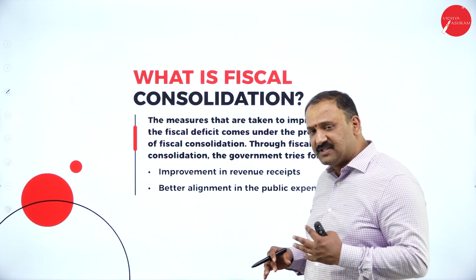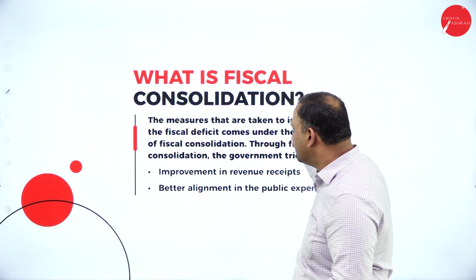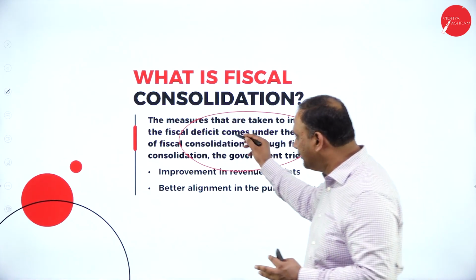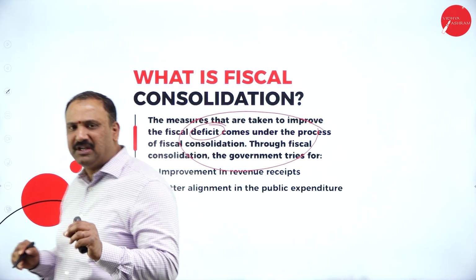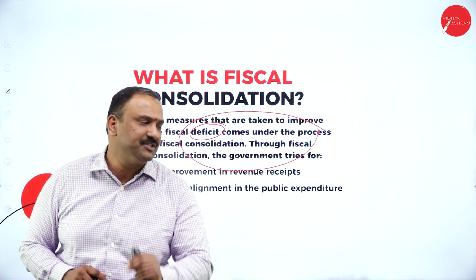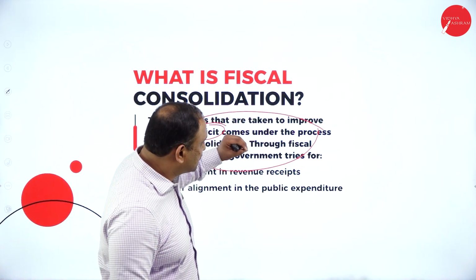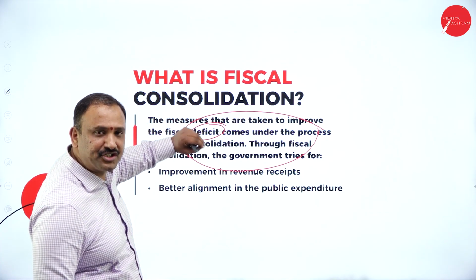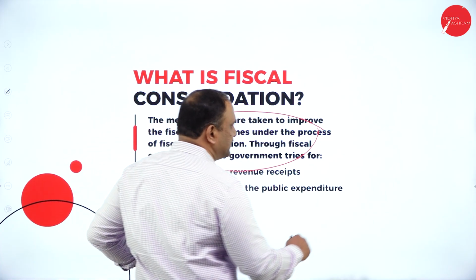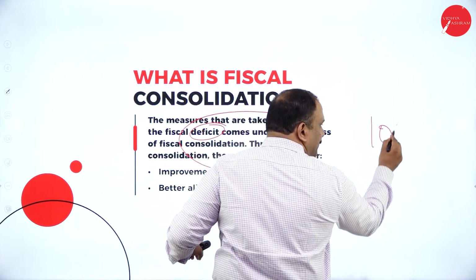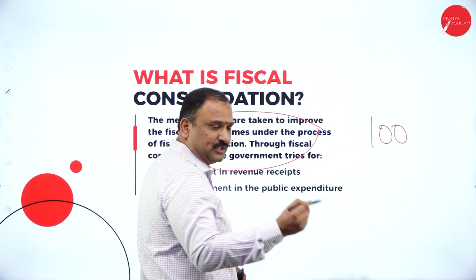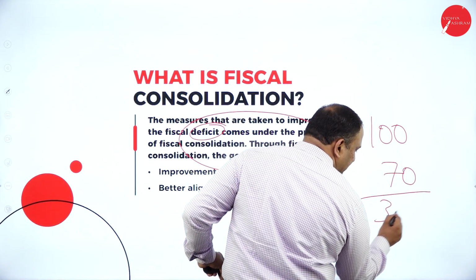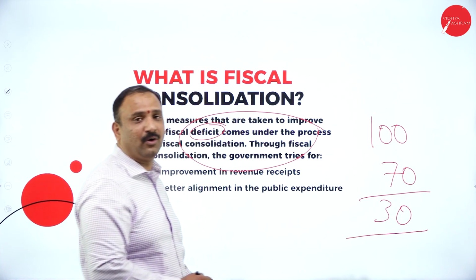Followed by, what is this fiscal consolidation? Consolidation comes under the process where we try to improve the deficit. Now, let me just spend time here. Deficit means to say some shortcoming that happens in our system. So this deficit happens because of the fiscal consolidation. So automatically what happens here is that, let's say I need 100 rupees for expenditure, but through the revenue I'm able to generate only 70 rupees. That means 30 rupees would be my deficit altogether.